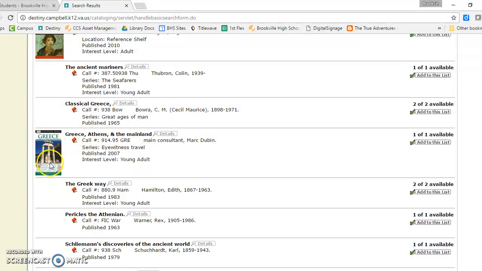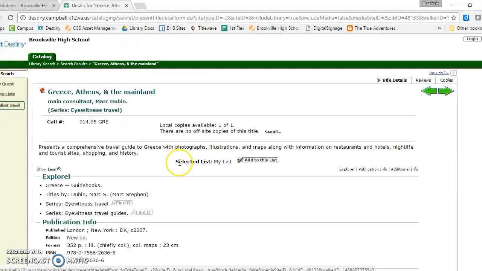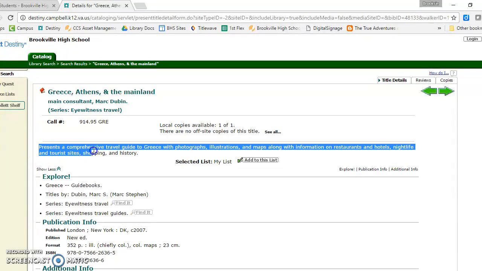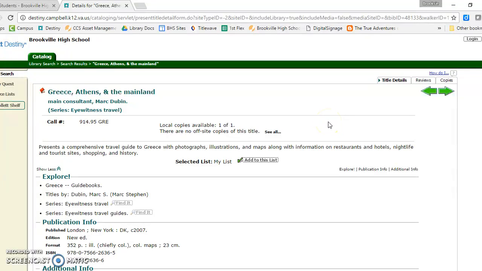And this book right here looks pretty good for me. So I can click here, and when I click on the title, I get to see a little bit more about the book. First of all, I get to see right here about what the book is about. A comprehensive travel guide to Greece with photographs, illustrations, and maps, along with information on restaurants and hotels, nightlife and tourist sites, shopping, and history.